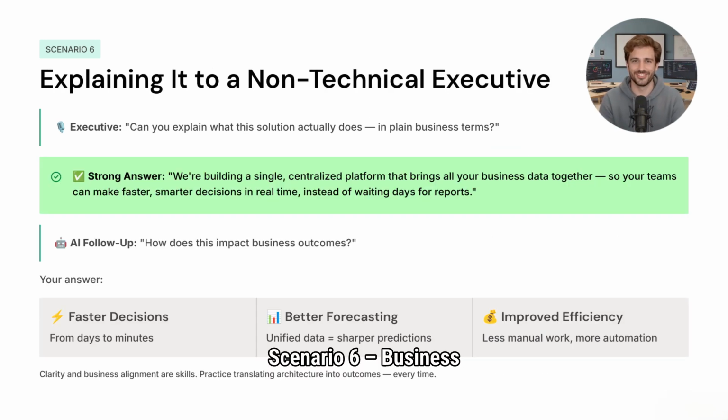Scenario 6, business communication and simplification. This is where many technically strong candidates fail. Scenario: a non-technical executive asks, "Can you explain this solution in simple business terms?" You might say, "We're creating a centralized data platform that brings all your business data together, so you can make faster and smarter decisions in real time." AI cross-question: how does this impact business outcomes? Your answer: faster decision-making, improved efficiency, better forecasting.